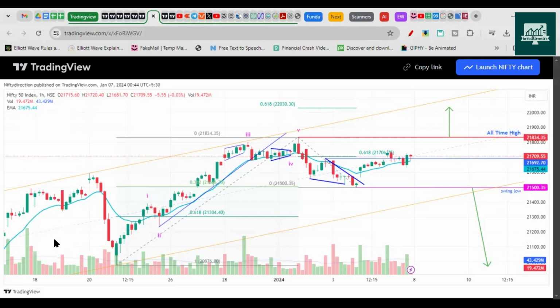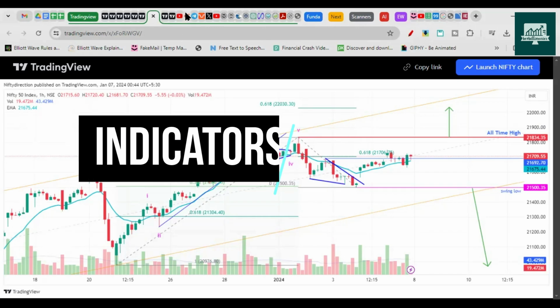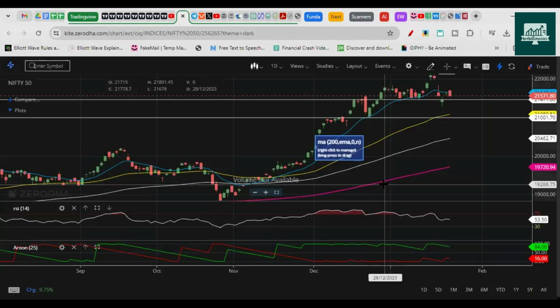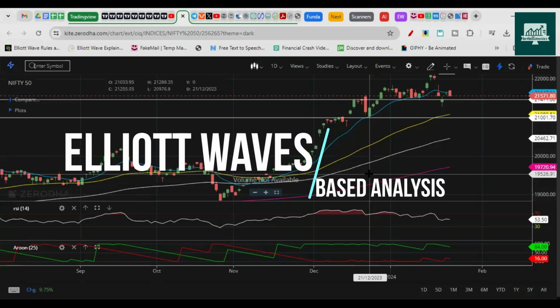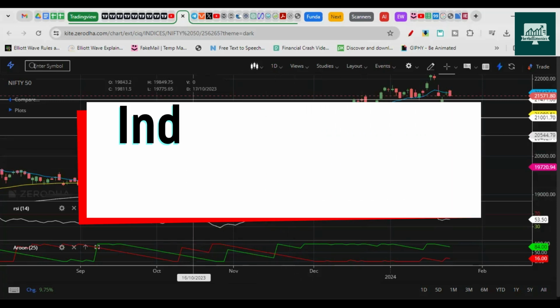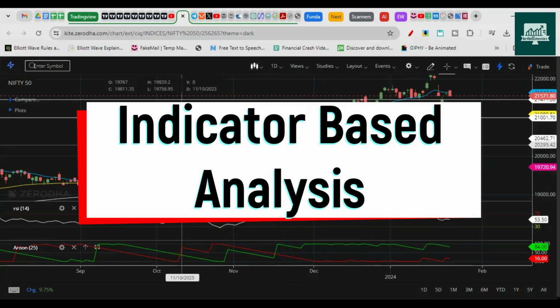So this week we'll try to understand Nifty's move with price action and indicators first. We'll check with moving averages and Aroon and RSI indicators how the prices are moving, and then we'll check the Elliott Wave. In Elliott Wave, we'll check the count for next week as well as for the next 2 to 3 months. We'll check the view on what and where the Nifty can head on the upside or downside. So first, let's check Nifty's move based on price action and indicators.